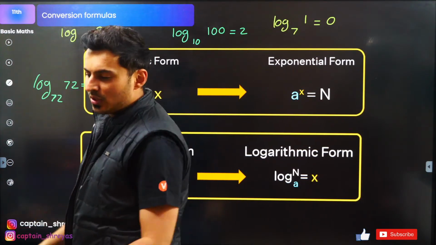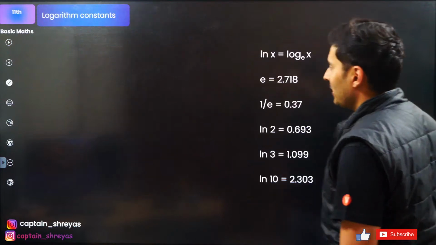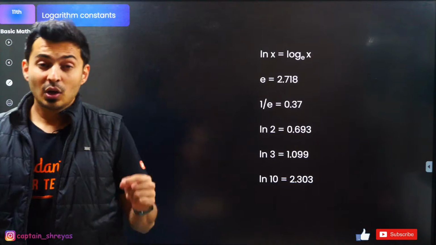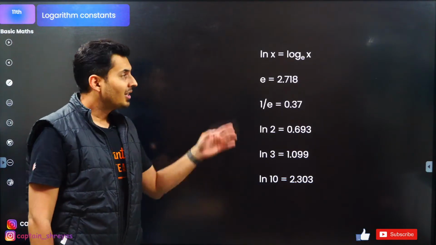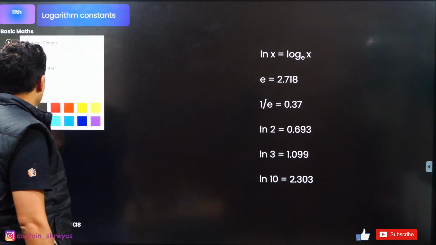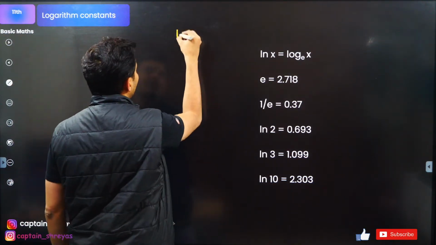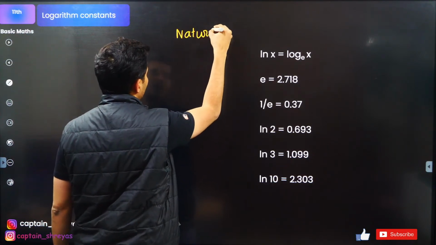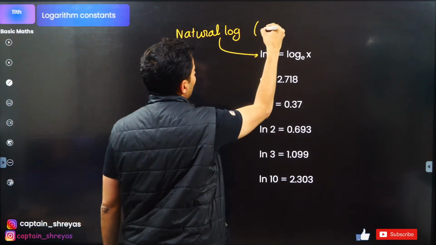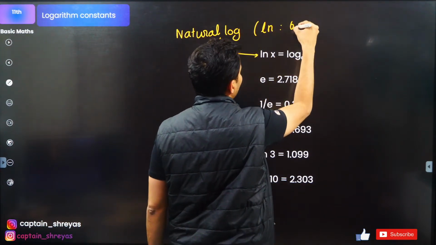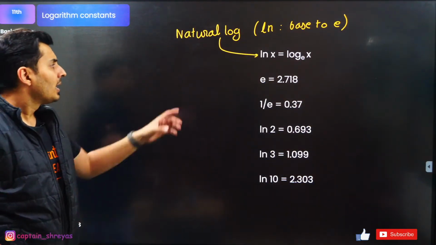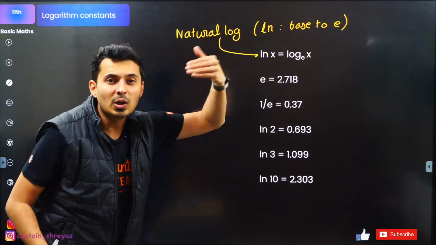So there are some simple rules: addition, subtraction, multiplication, whatever. We'll see. Before that, the constants, the values of logarithms. Now, whenever you see ln, ln x, the meaning of that is natural logarithm. ln means the base is e. So the base is e. That is the meaning of ln x.